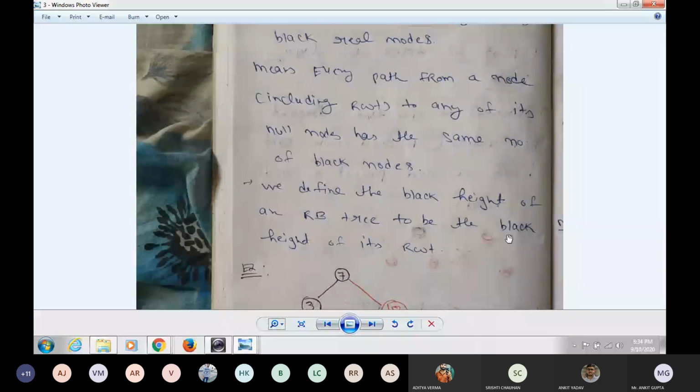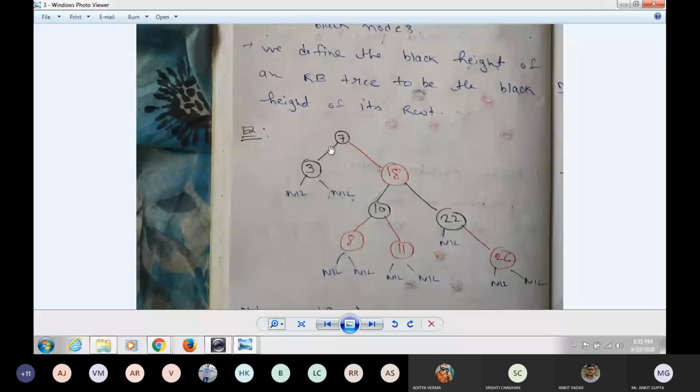Okay, so now you will see that 7, the root node, is always black. 3, and the nil node. Nil nodes should always be black. Nil node, here it is 18. What is the property of a red node? The children should always be black. So 10 and 20, 8, 11.